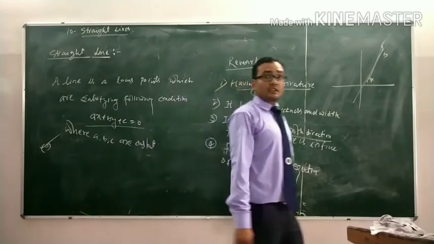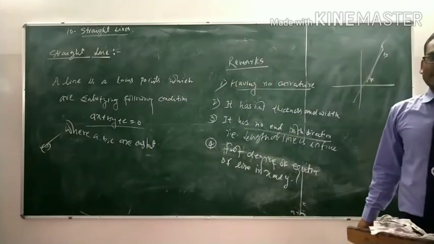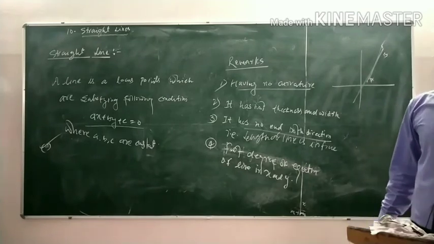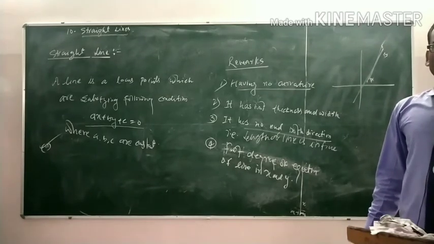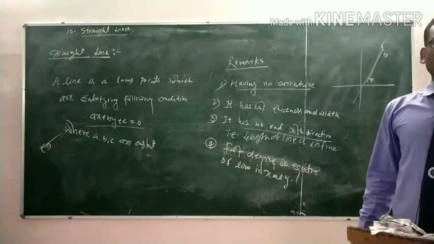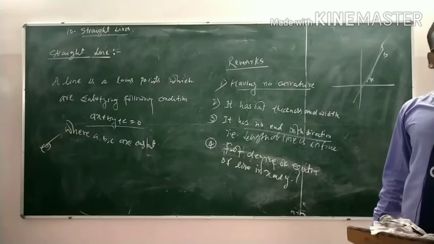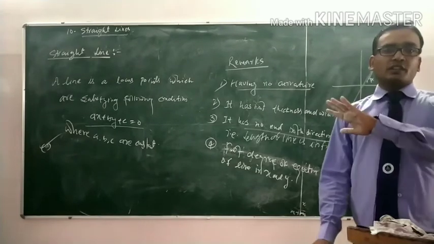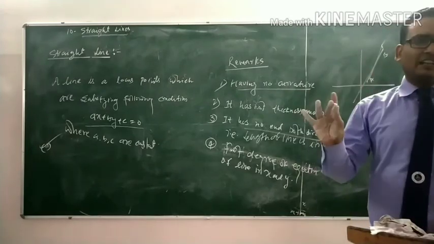That means the equation of a line is of first degree in x and y. The degree is 1. If the degree is 2, then it is not the equation of a line.